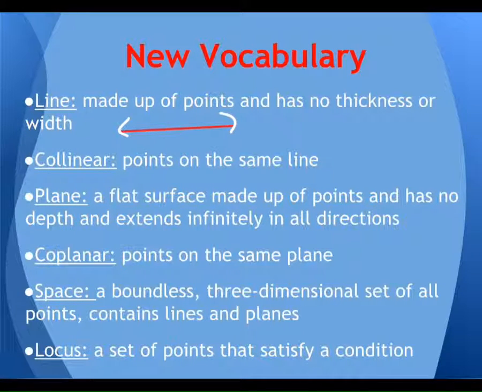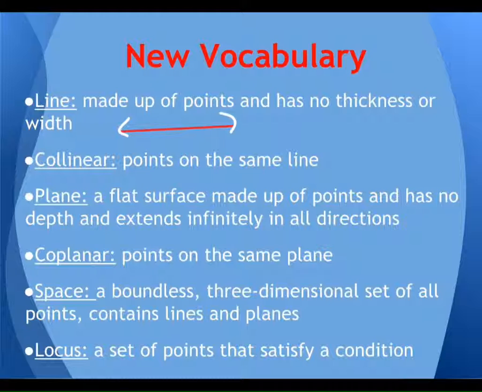Co-linear, okay? Co, like a co-op. The co means that you share something, right? So co-linear, linear means line. Co-linear talks about points that are on the same line. So if I give you a figure and ask which of these points are co-linear, you would give me the points that are on the same line. They share the same line, okay?